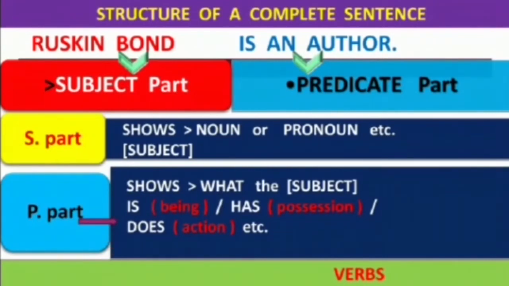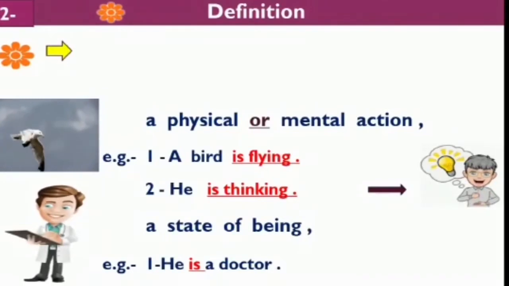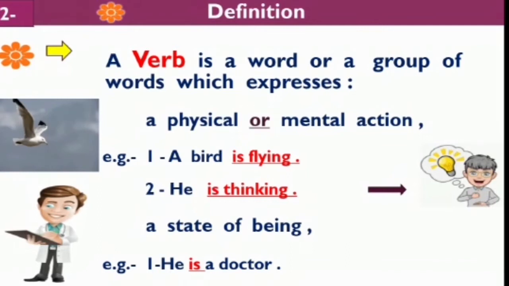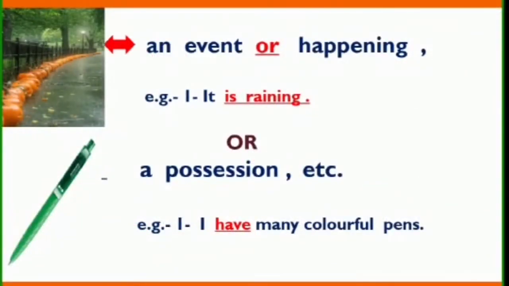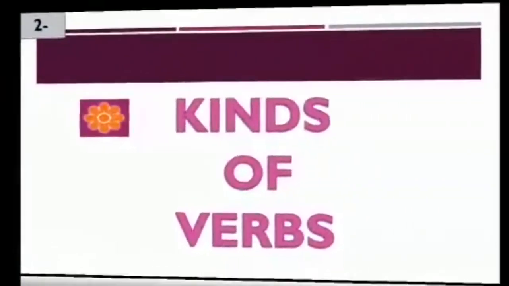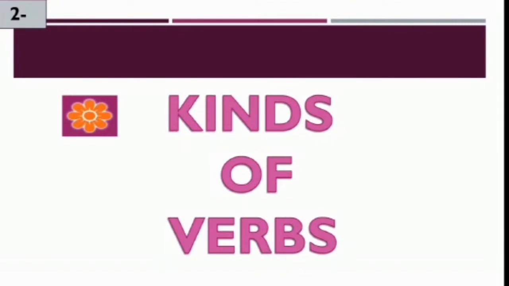Let's read the definition of verbs to understand it better. A verb is a word or a group of words which expresses a physical or mental action, a state of being, an event or happening, or a possession. Besides, verbs perform many other functions too. To know about them, let's study the kinds of verbs.